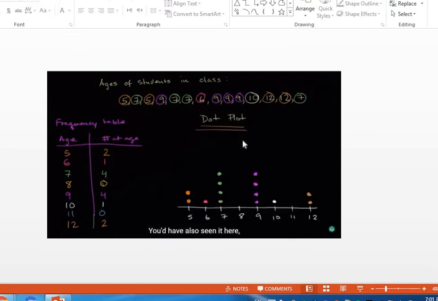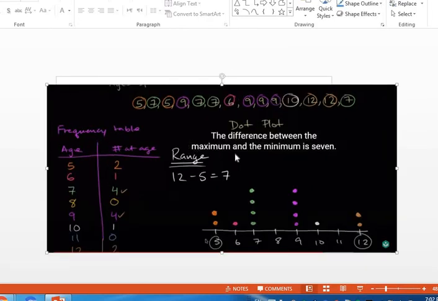Representing the frequency table on the dot plot is very easy. I know that the students in my class that are 5 years old are 2. Two students are 5 years old. For 6 years old, just 1. For 7 years old, just 4. If you write it here, it's very obvious that I have 4 students at 7 years old.